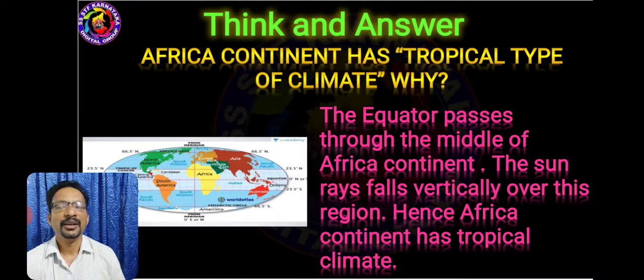Question is, why does Africa have tropical type of climate? The equator passes through the middle of the Africa continent. The sun rays fall vertically over this region. Hence, the Africa continent has a tropical climate.